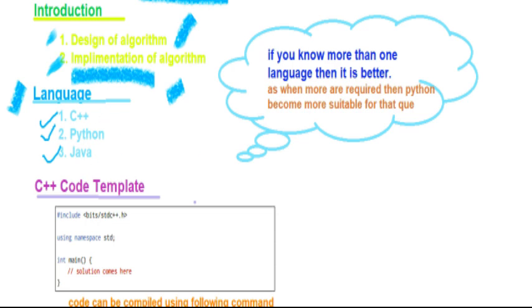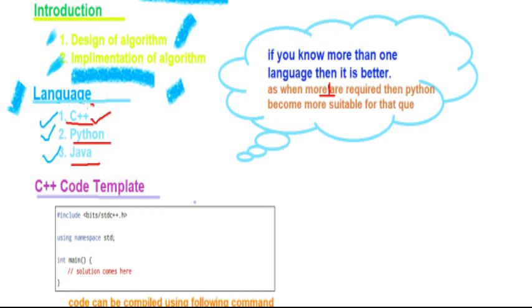You can use other languages also, but the most used is C++, in second place Python, and the third is Java. If you know more than one language, it is better, because sometimes one language is more preferable than others, such as when big integers are required. Then Python becomes more suitable for the question.